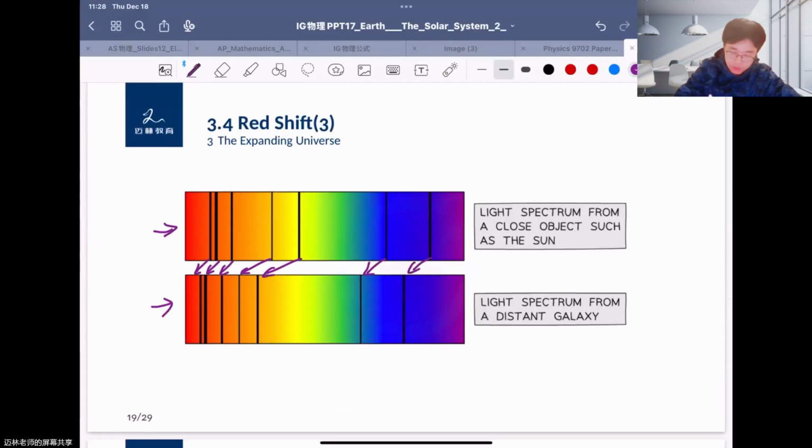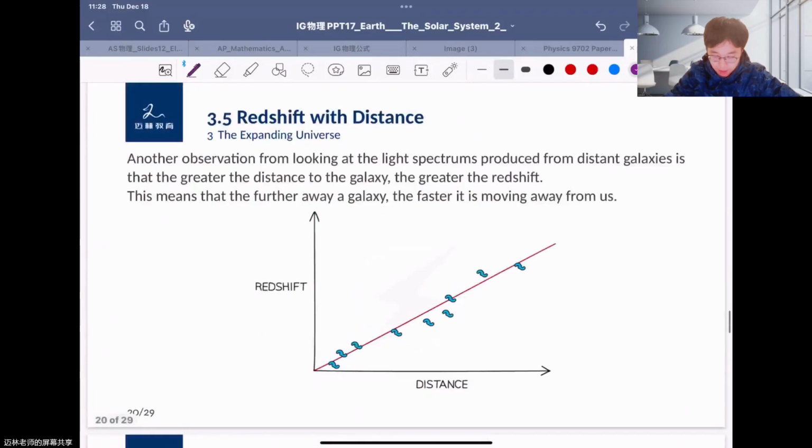So we knew that red rays have a bigger wavelength, but they have a smaller frequency, right? So we can find that the frequency is decreasing for the stars. Okay. So we can say that the frequency decreasing means they're moving away from us, okay? So this is also evidence for why the universe is expanding, okay? That is because the frequency is decreasing with the time taken, time passing by, okay?